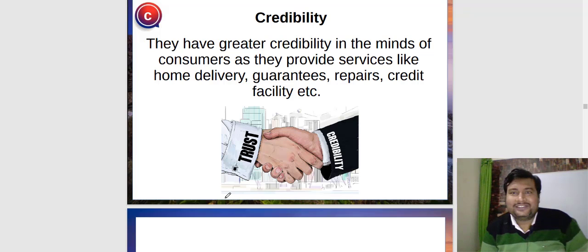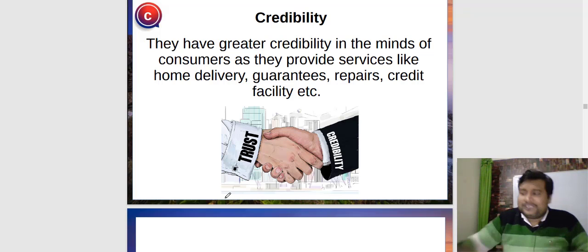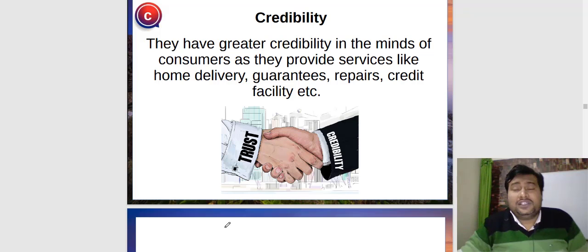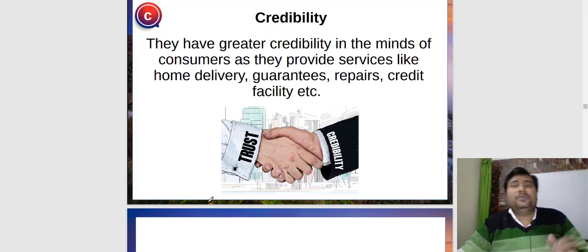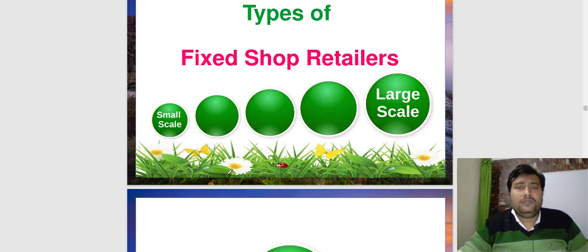You have two options: either you throw your product, or you wait for the next season when they will come, and maybe they will not come, then total loss. But the fixed shop will always remain with you. You can go, you can change, you can repair, you can replace, whatever they are offering. So that's why the credibility, the trust, is always there on the fixed shop as compared to itinerant shops.